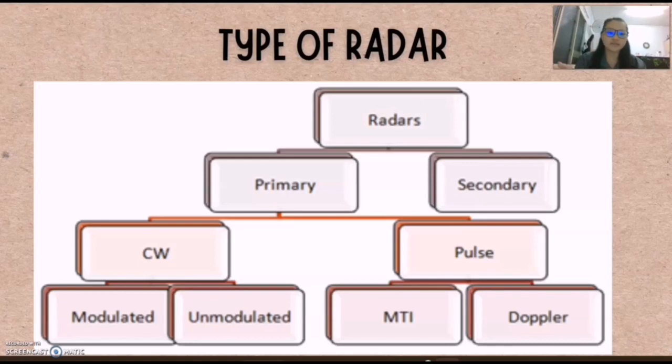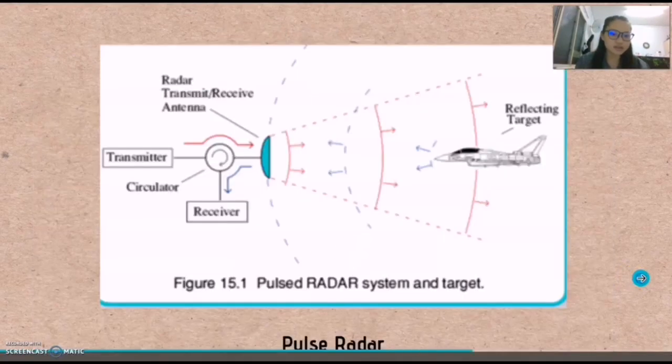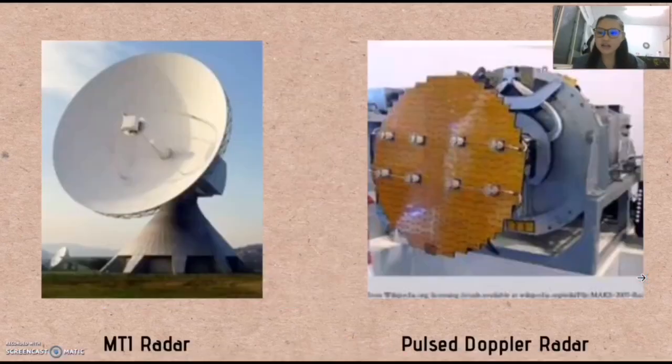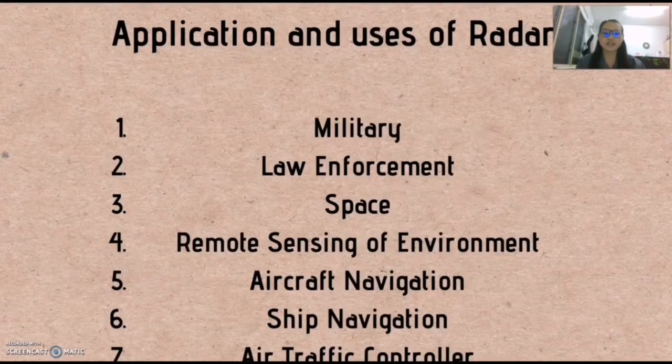For the pulse radar, this is the diagram of the pulse radar. The pulse radar can be classified into MTI radar and Doppler radar. MTI radar uses low pulse repetition frequency, PRF, to avoid range ambiguities, while the Doppler radar uses high PRF to avoid Doppler ambiguities. They have different functions. Next, let's see the applications and uses of radar in the world.